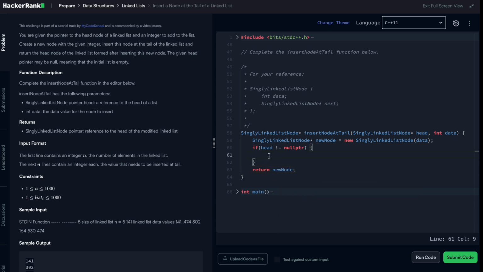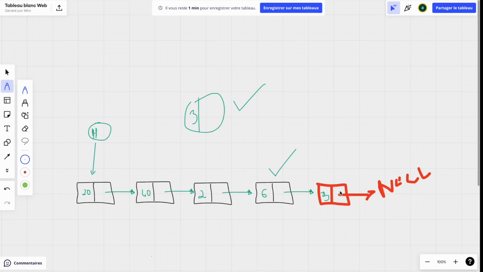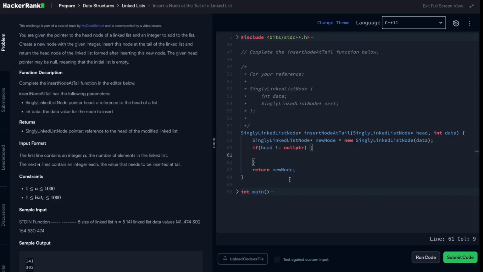But in this case, since we know that we are still going to insert the element at the end, we still need to return the head because it's the head that's pointing to all the linked list. So we just need to create a copy here, and the copy will be the one to loop to find the element pointing to null.